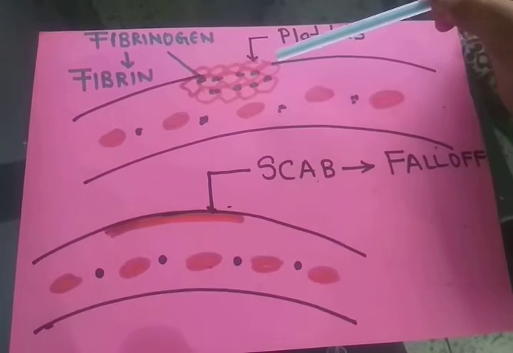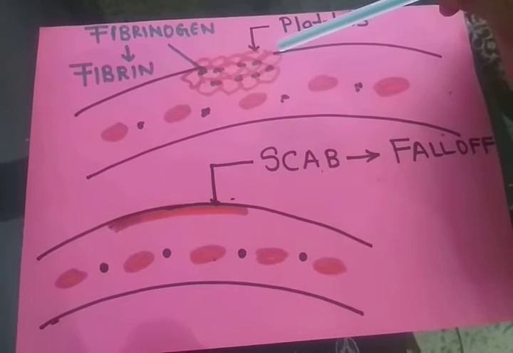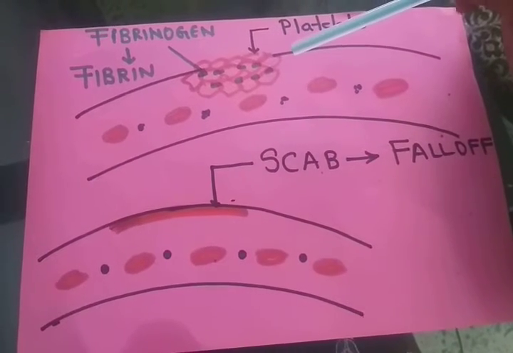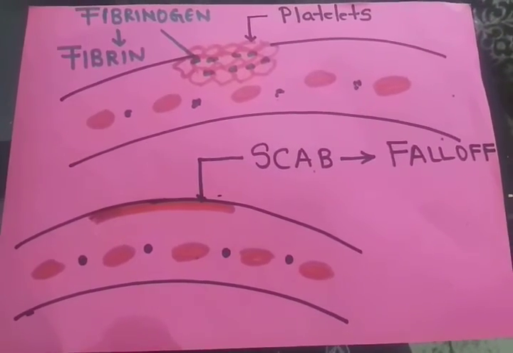Platelets alone cannot bring about the clotting mechanism. Our blood already has a particular protein called fibrinogen.